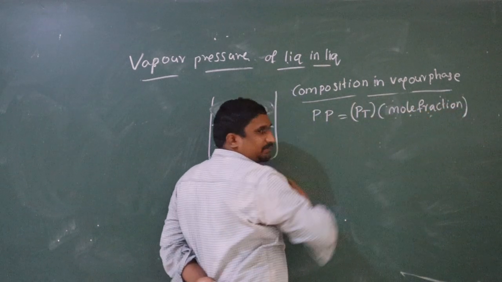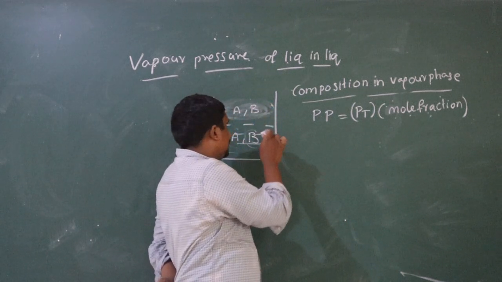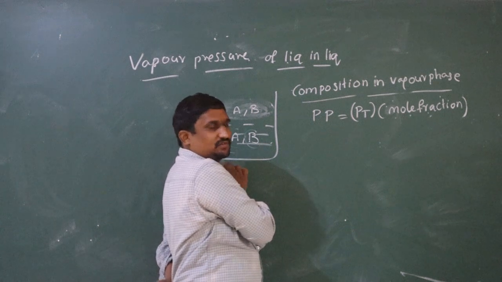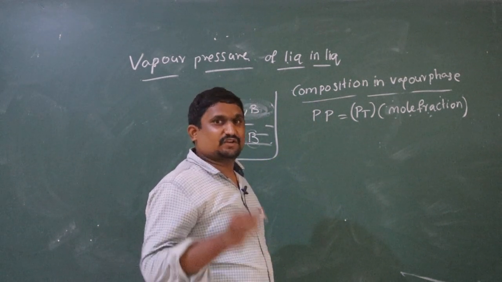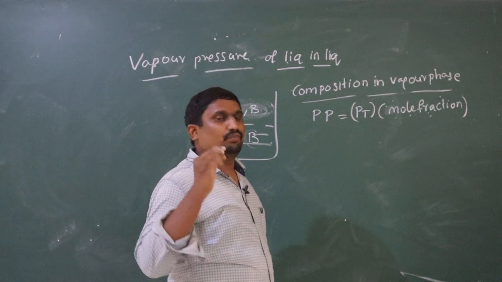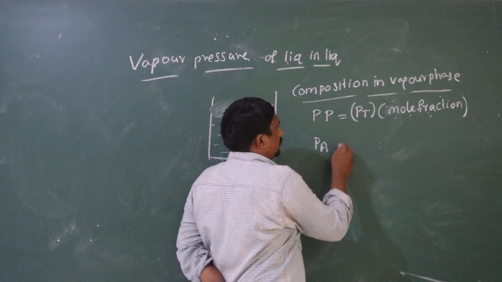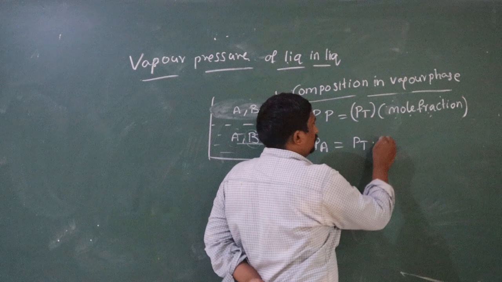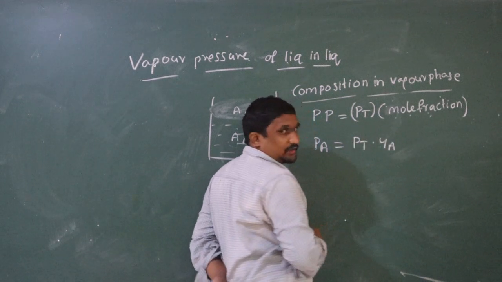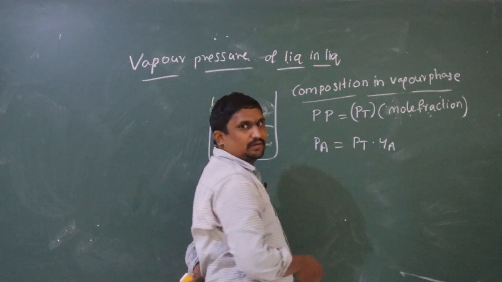Here I am in the vapor phase. In order to differentiate between the liquid phase and the vapor phase, in the vapor phase composition, the mole fraction I am taking with the letter Y. PA is equal to PT into Y of A. I am writing Y of A. PA is equal to PT into YA.